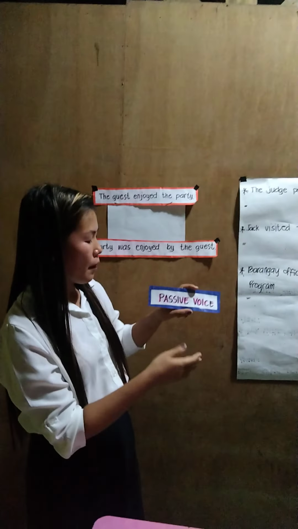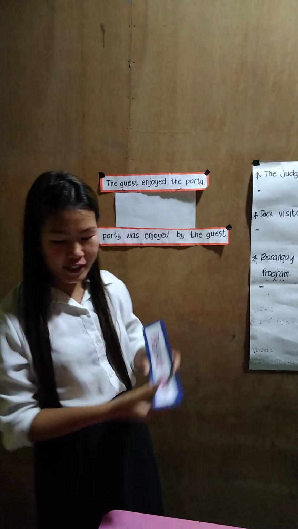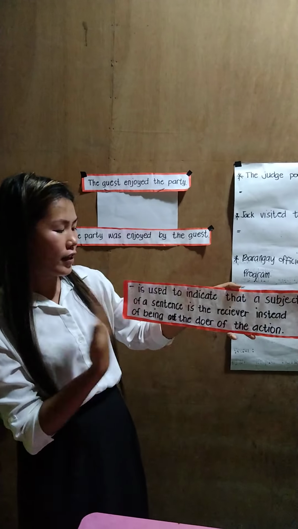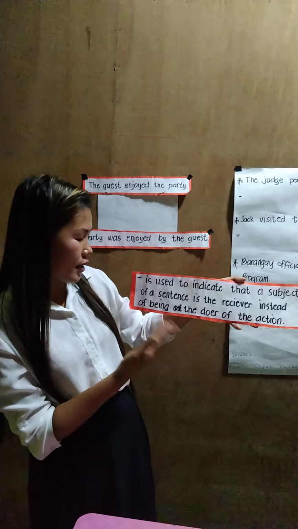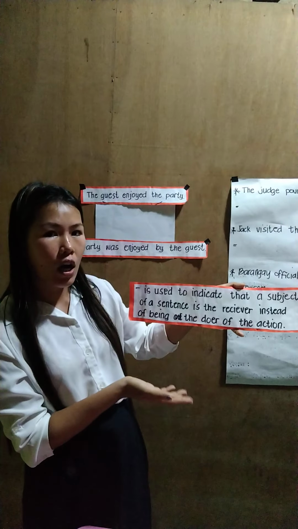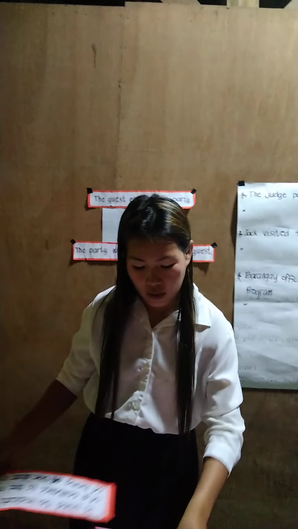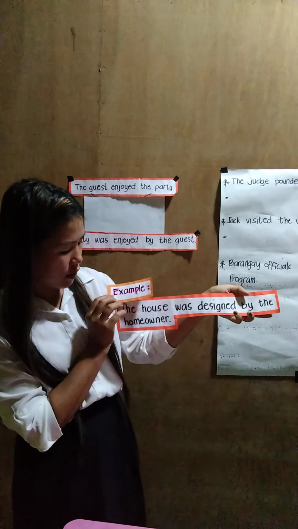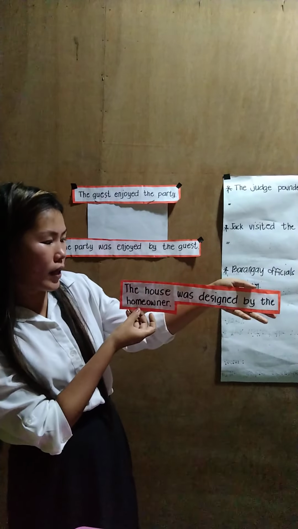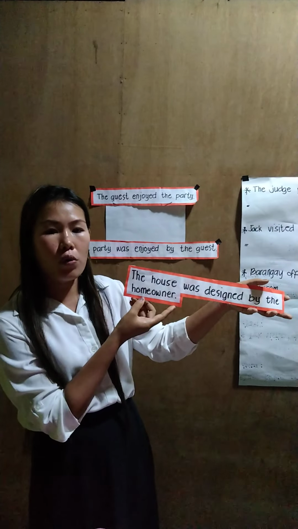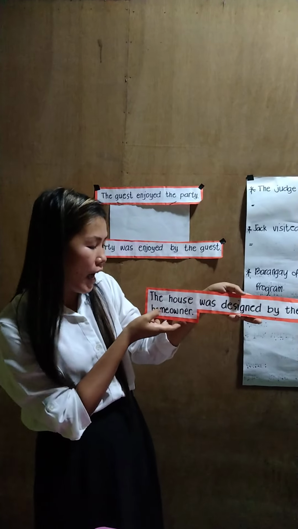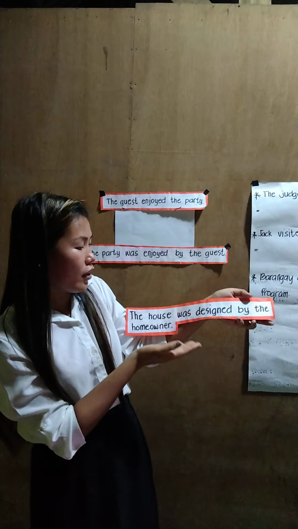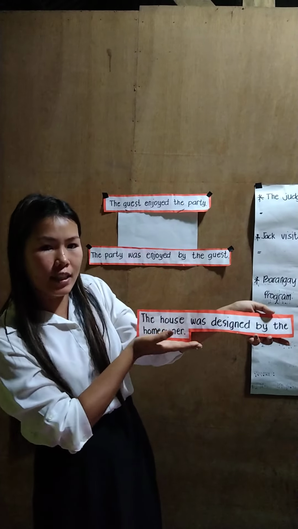When we say passive voice, it is used to indicate that the subject of a sentence is the receiver instead of being the doer of the action. So, for example, the house was designed by the homeowner. The house is the one being emphasized as the subject.